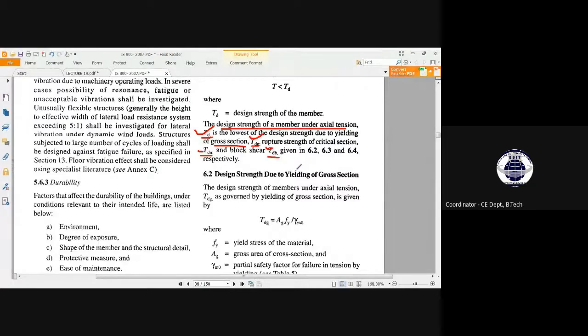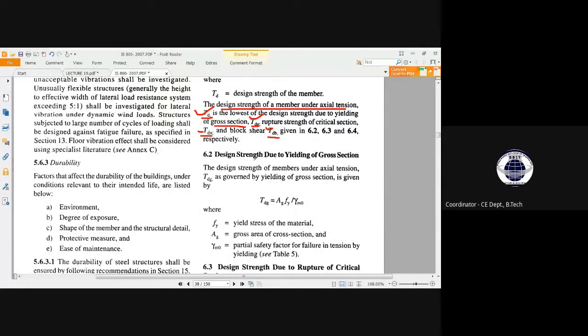Okay, so the first one says the design strength due to yielding of gross section. It will look quite complicated right now to apply these things. So the design strength of member under axial tension, which is TDG, equals AG FY divided by gamma m0. See, here it is saying the strength due to yielding of gross section.